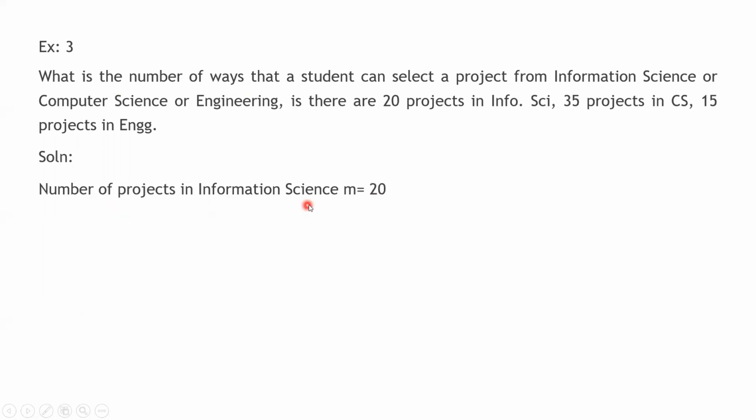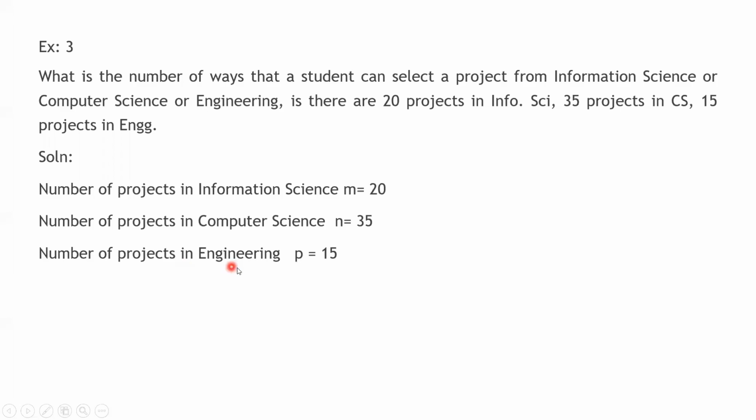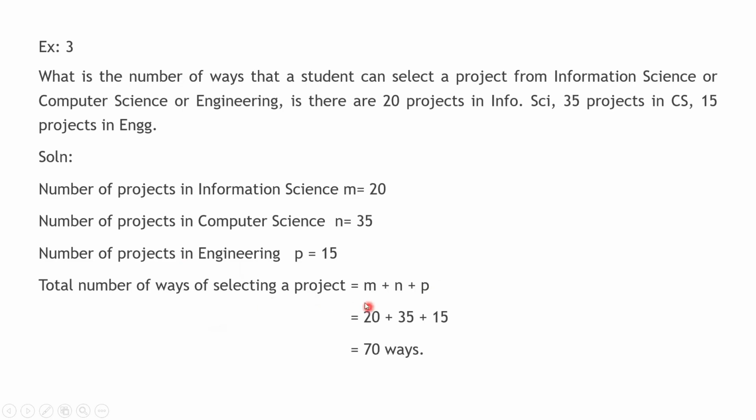Now, let us see the solution. Number of projects in information science, M is equal to 20. Number of projects in computer science, we are having 35 projects, that we will call N. There is one more, that is the number of projects in engineering, that is P. P is equal to how much? 15. So now the total number of ways of selecting a project will be equal to M plus N plus P, that is 20 plus 35 plus 15. Totally how many ways? 70 ways.